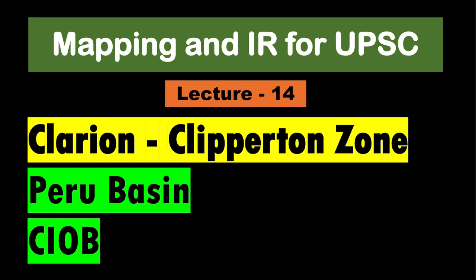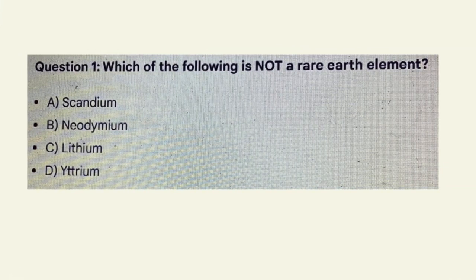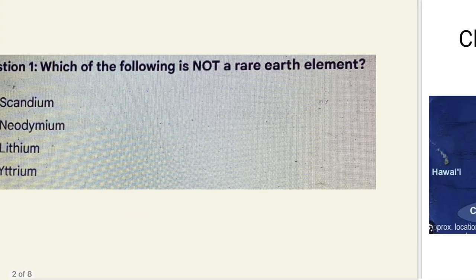So in this video I will cover what is Clarion Clipperton zone, Peru Basin and CIOB, and what these regions deal with, right? Before starting this video, I would like you to answer this question in the comment section. The question is, which of the following is not a rare earth element? Scandium, neodymium, lithium and yttrium. Do let me know your answer in the comment section. The answer to this question will be discussed later in the video in the last slide, so stay tuned and do watch this video till the end, right?